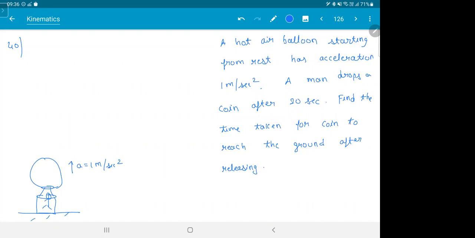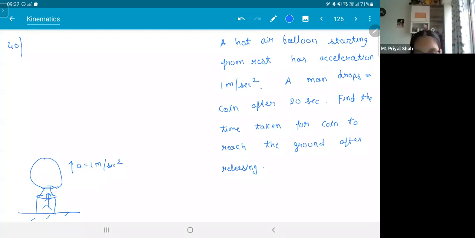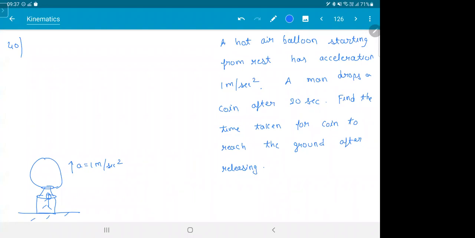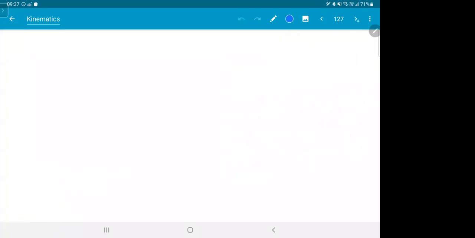Any answers? 2 plus root 44. This is actually, if you see, kind of like a rocket problem. So in 20 seconds, how high will this thing go?